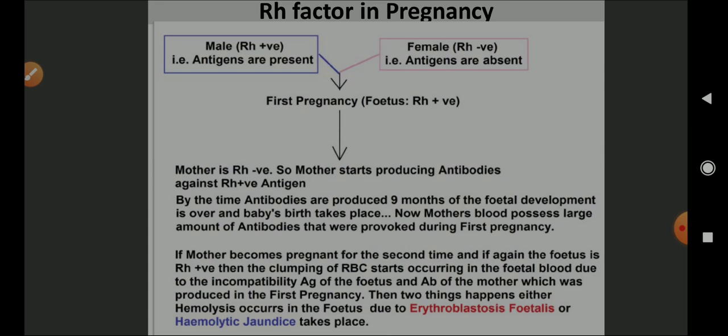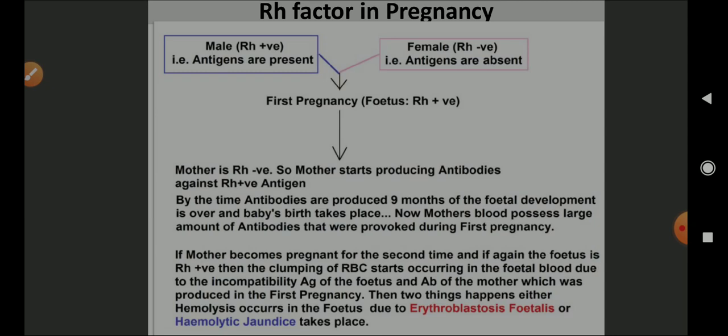Then either hemolysis occurs in the fetus due to erythroblastosis fetalis, or hemolytic jaundice, and the fetus will die. If the fetus dies inside the mother's womb, it is known as erythroblastosis fetalis, and if it dies after birth, it is known as hemolytic jaundice.